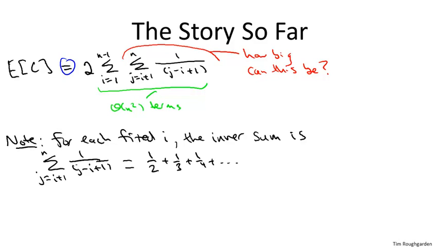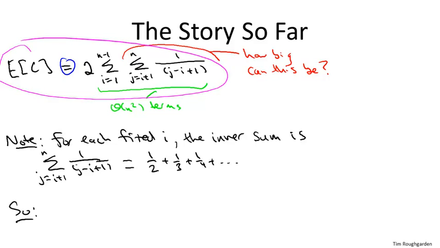So every inner sum is going to be of this form, 1/2 plus 1/3 plus 1/4, and then it's going to run out at some point when j equals n, and the smallest term we're ever going to see is going to be a 1 over n, in the case where i equals 1. So let's make our lives easier by taking this expression we started with, star, and instead of having a double sum, let's just upper bound this with a single sum.